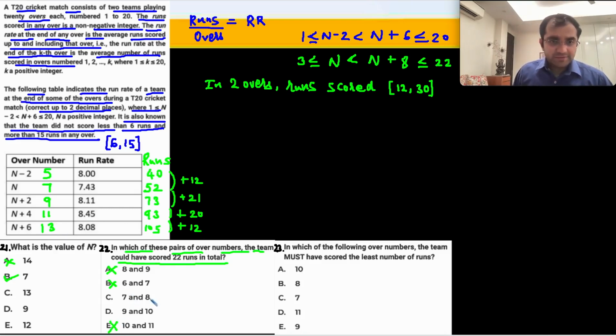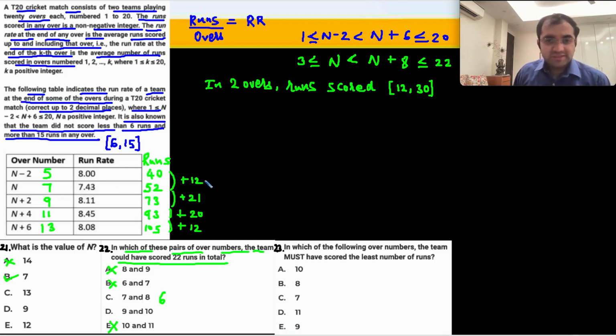7th and 8th में could they have scored 22 runs? 9th and 10th में could they have scored 22 runs? ठीक है. So what you have to check over here is 5 के बाद over number 6 and 7 का sum is 12 runs. That means over number 7 में तो 6 runs थे ना, because total is 12. Wake up, wake up. Are you listening? Over number 6 and 7 में 12 runs have been scored. That the only possibility is 6 plus 6.